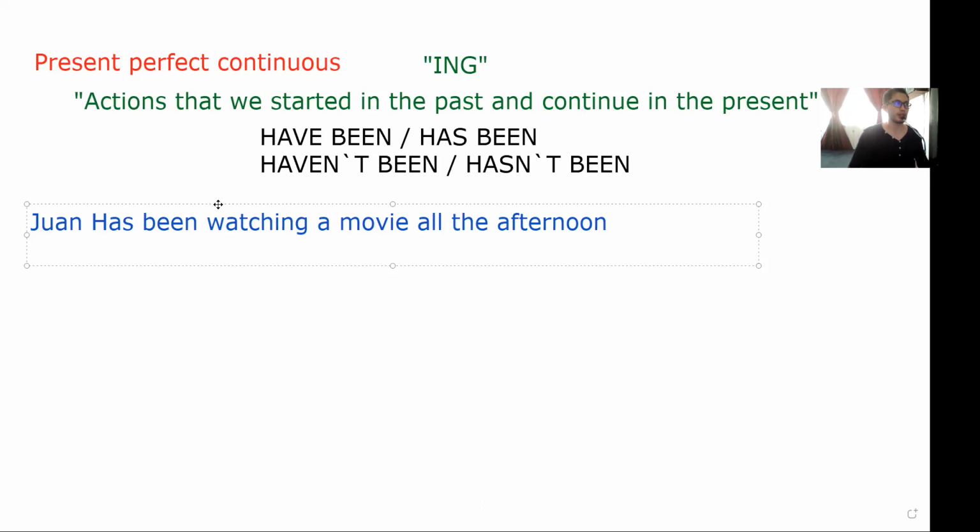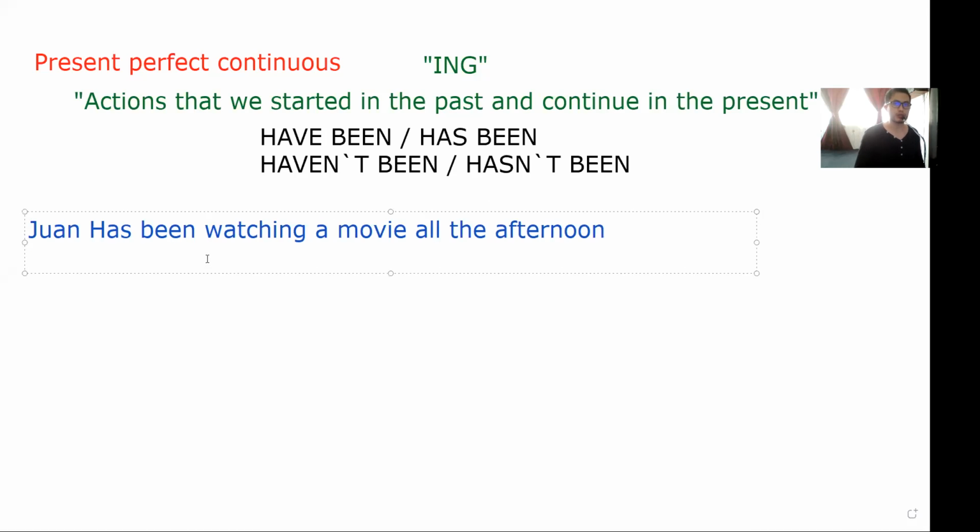So let's make the next example. We're gonna use we. For example, when you started a project in your company or in your environment, and you haven't finished that action. So this is a present perfect continuous action. Let's make another example. We have been working on this project all this month.